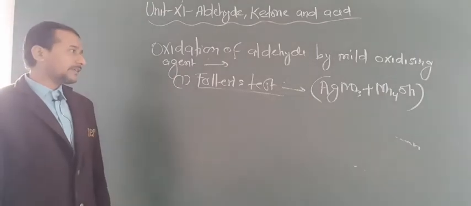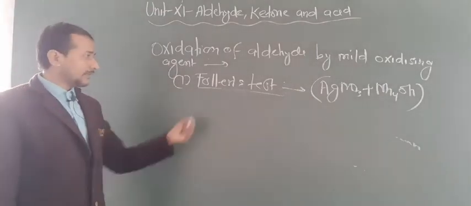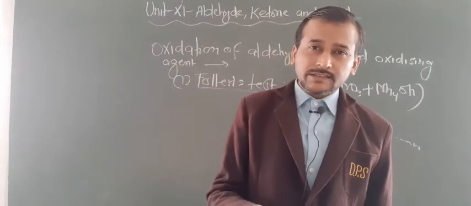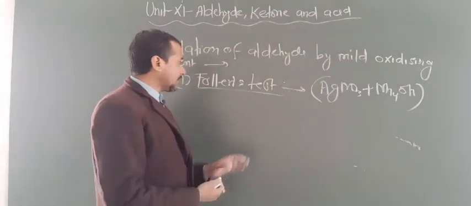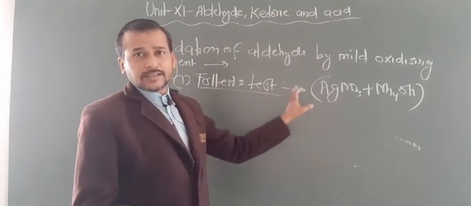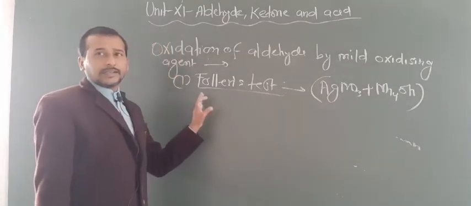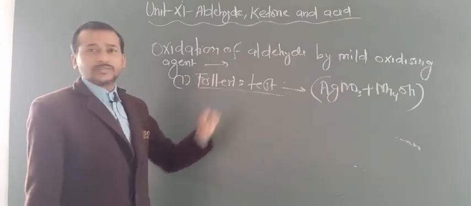Are you getting this point? And what is the use of Tollens reagent? One question may arise: what is Tollens reagent, write one use of it. Tollens reagent is basically ammoniacal silver nitrate solution, and it is used as a mild oxidizing agent to oxidize aldehyde into acid.